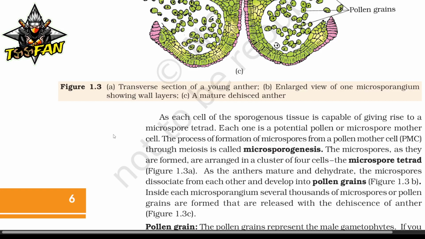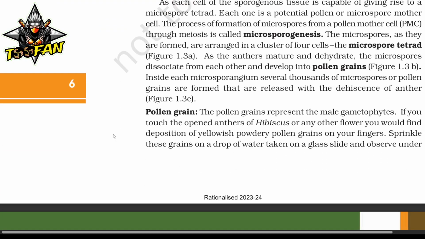The microspores, as they are formed, are arranged in a cluster of 4 cells, the microspore tetrad. As the anthers mature and dehydrate, the microspores dissociate from each other and develop into pollen grains. Inside each microsporangium, several thousands of microspores or pollen grains are formed that are released with the dehiscence of anther. The pollen grains represent the male gametophyte.